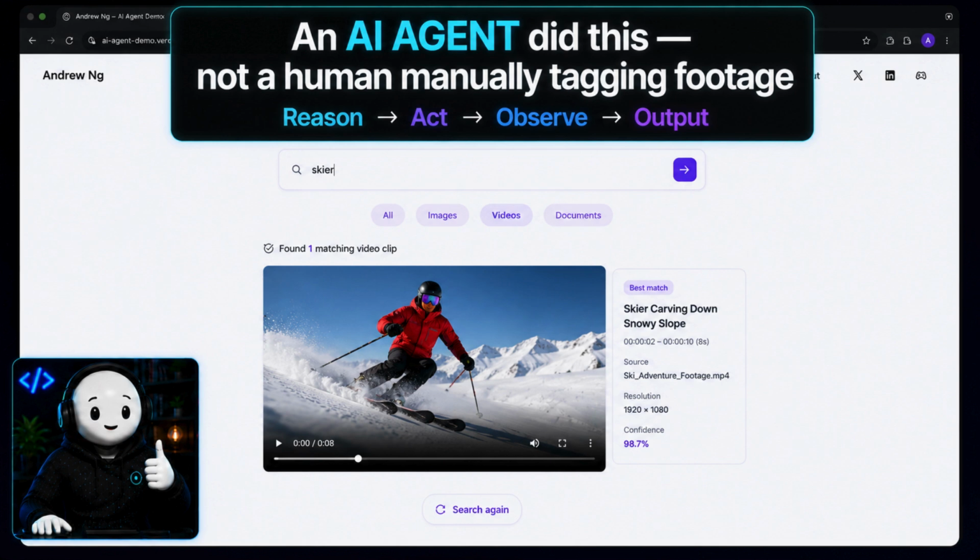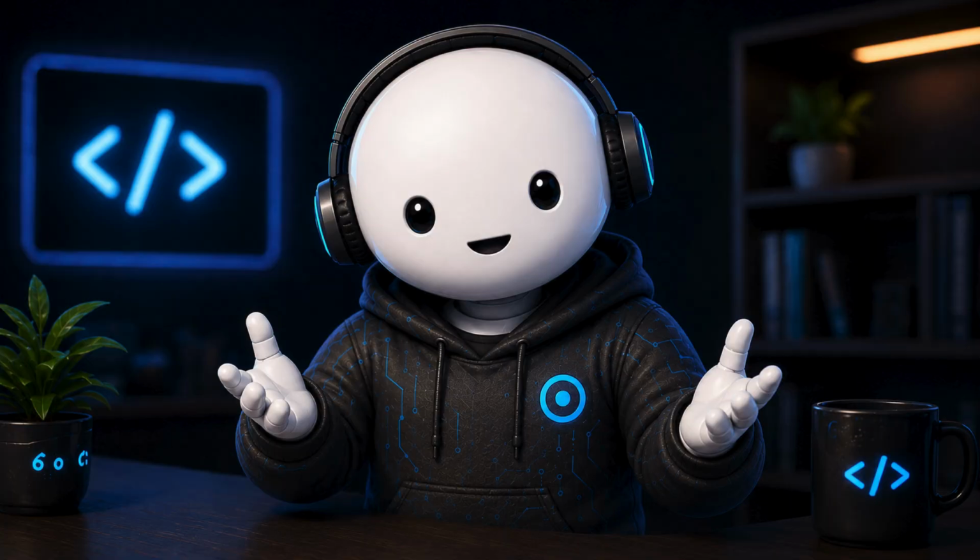Instead of a human manually reviewing footage and tagging it with labels like skier, mountain, snow, the back end is obviously way more technical, but that's the whole point. The average user just wants an app that works.